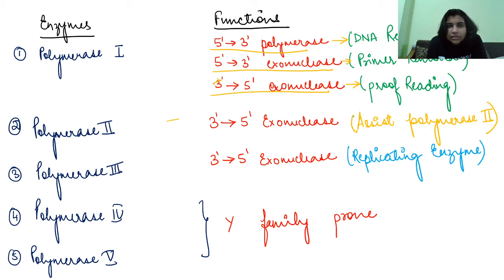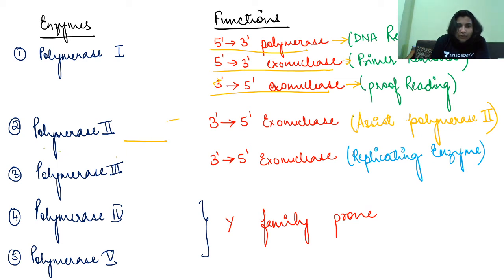Clear? So this is the function of DNA polymerase 1. Out of these, 5 prime to 3 prime exonuclease is primer removal, and 3 prime to 5 prime is proofreading, right? The second thing you need to know is DNA polymerase 2.